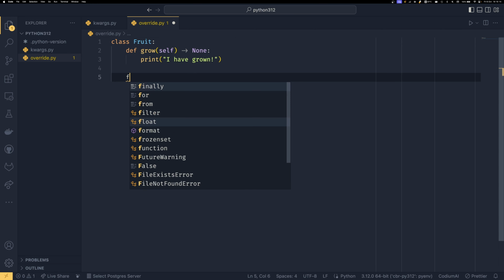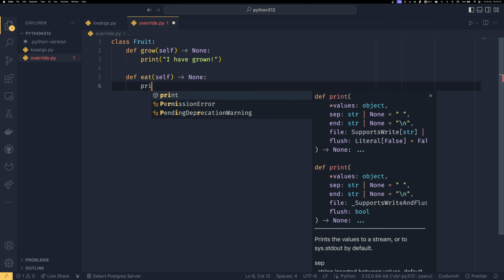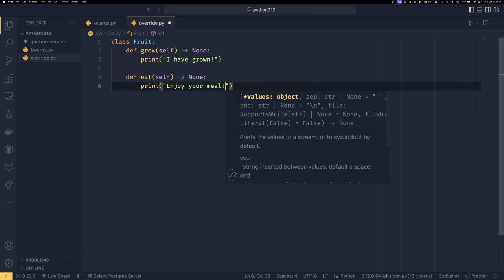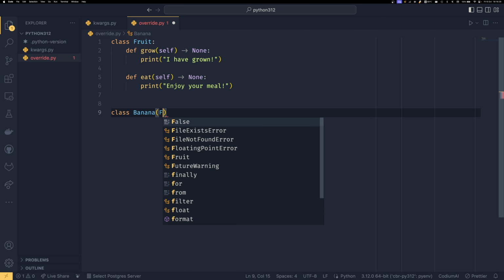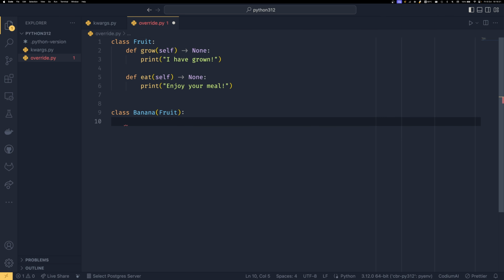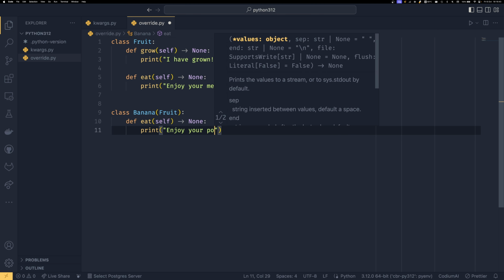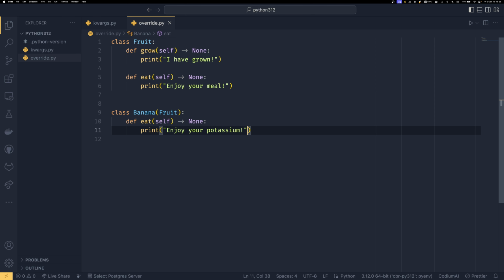And then it has a similar method called eat, which prints enjoy your meal. And then you have a second class called Banana, which inherits from Fruit, which also inherits the grow method as it comes, but then redefines or overrides the eat method to say enjoy your potassium instead. Now, as it stands, there's nothing wrong with this.